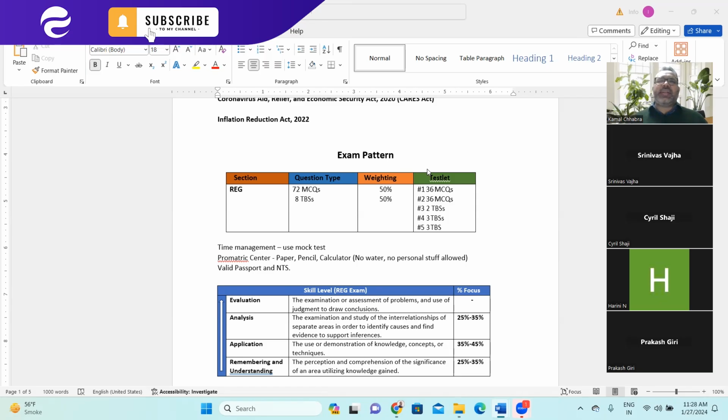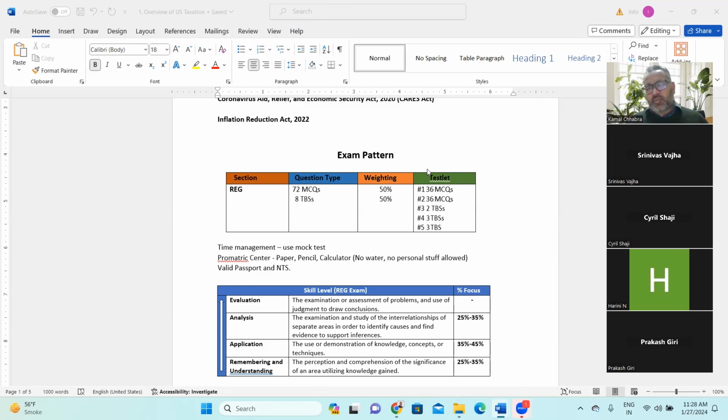Now, in the third testlet, there would be two task-based simulations, and those will not be very difficult, to be very honest with you. That will be a small task-based simulation, right? When you are preparing for the examination, the examination will be of 4 hours. In the 4-hour exam, what is very important for each one of us is time management, right?